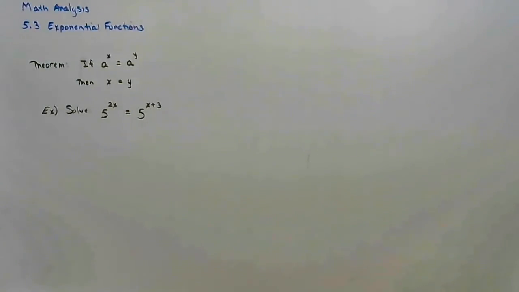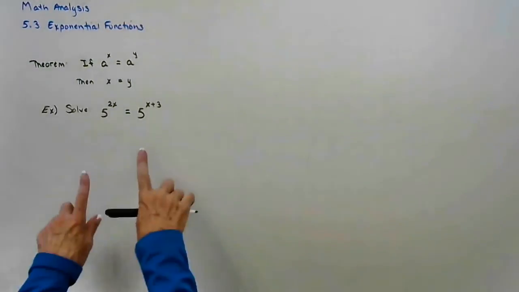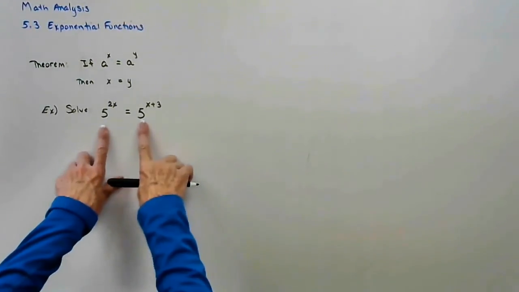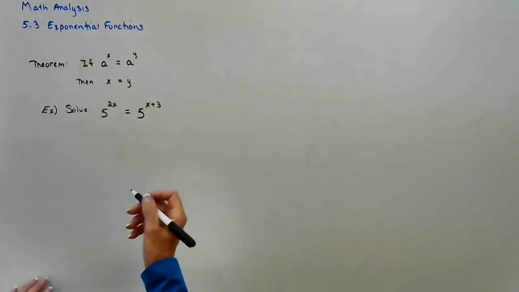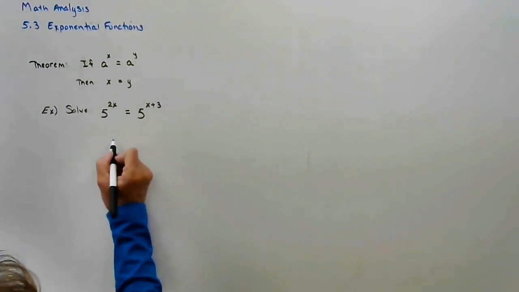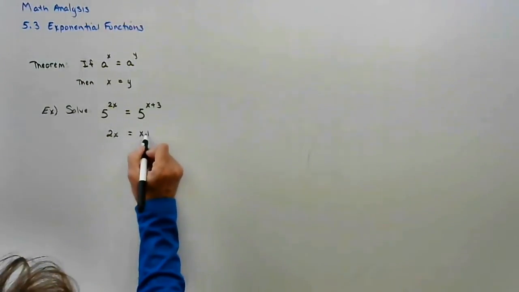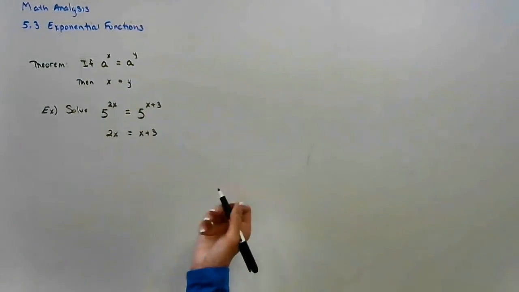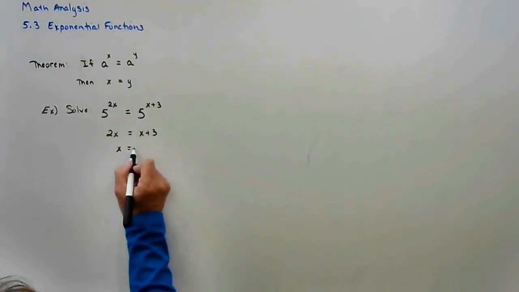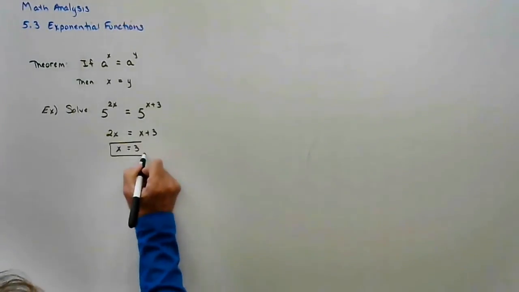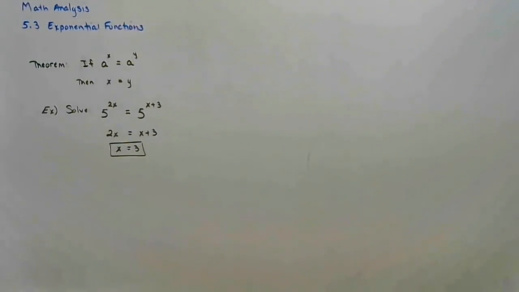In the exponent. Since it's in the exponent, the bases have to be the same. Since the bases are the same, we now know that the powers have to be the same. So this implies that 2x is the same as x plus 3, and now we solve using Algebra 1, and we're finished. So if the bases are the same, compare exponents.